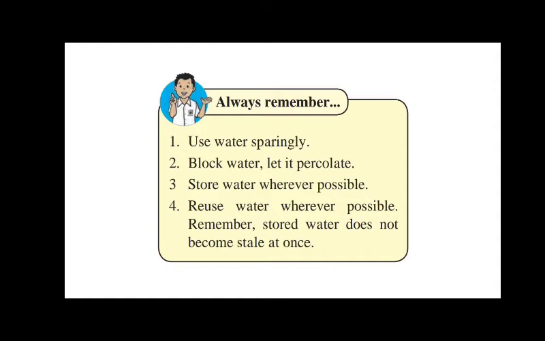Now what do we do? We do not reuse the water. So we have to reuse the water wherever possible. Remember, stored water does not become stale at once. Stale means it does not get affected, or it does not get muddy at once.